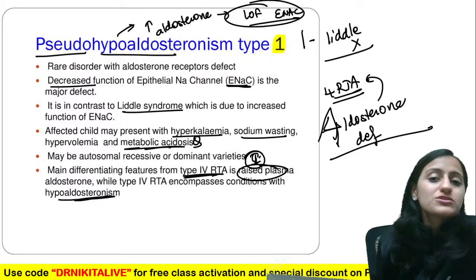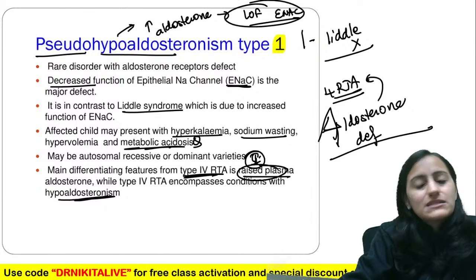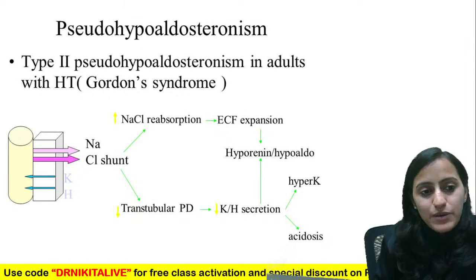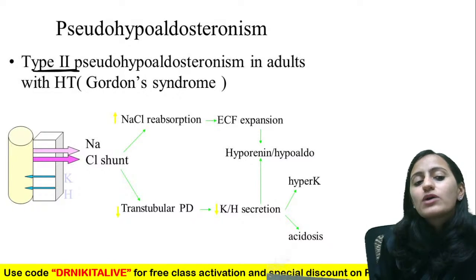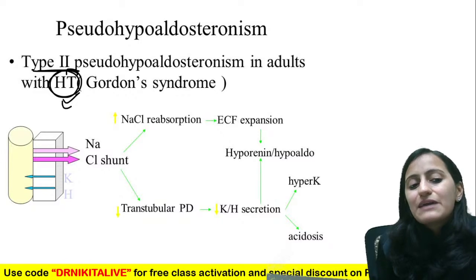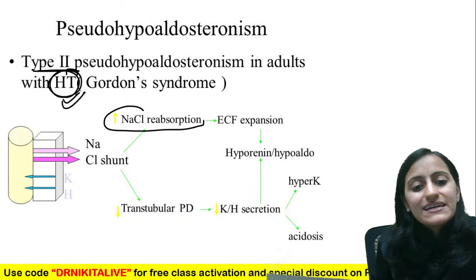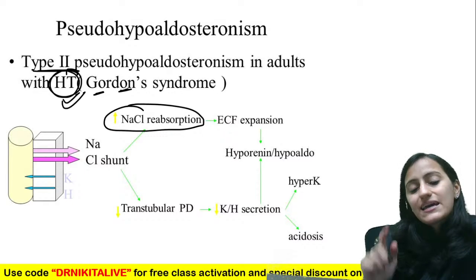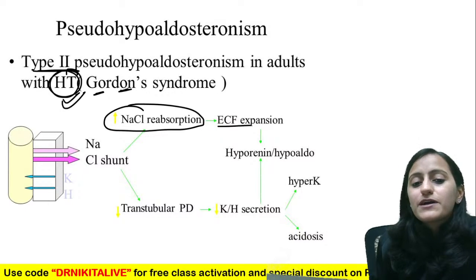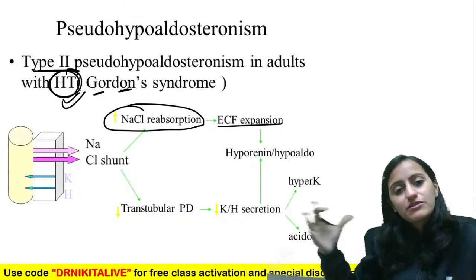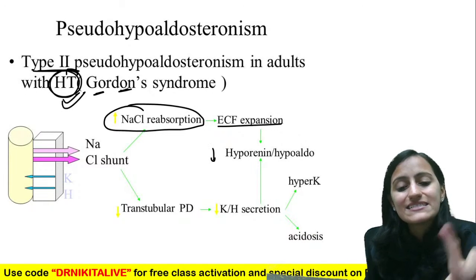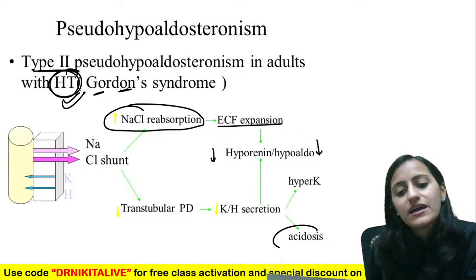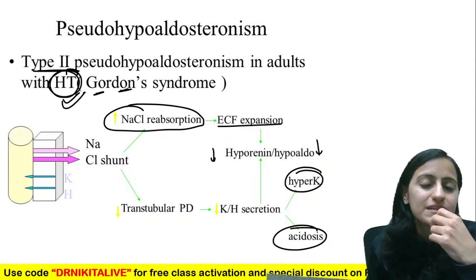Pseudo hypoaldosteronism type 1 would have raised plasma aldosterone. Okay, look at this one. Type 2 pseudo hypoaldosteronism is with hypertension because you have increased NaCl reabsorption. It is Gordon's, the opposite of Gittelman's. NaCl is more active. That is why you will have ECF which expands. When the volume expands, renin decreases, aldosterone decreases. If aldosterone is decreasing, there will be acidosis, there will be hyperkalemia, right?